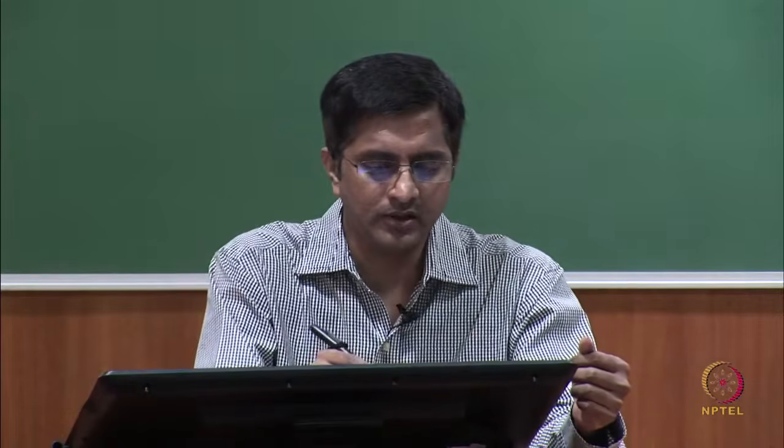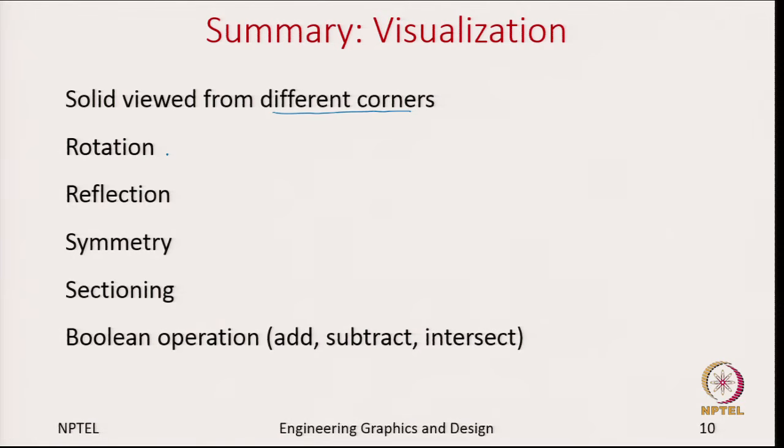And then we said if we make the observer fixed, but the object is rotating, how do you visualize that object? And similarly, reflection and symmetry are when you have a plane of symmetry or a plane of reflection, how does the new object look like?